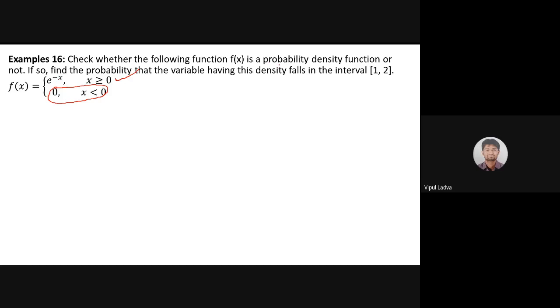Now, first of all, we need to decide whether this provided function will act as a probability function or not. And I'd use one more word over there, that is probability density function. Why? Because we are dealing with intervals. Look, this is the interval, from 0 to infinite, a closed interval 0 to infinite. Instead of writing like that, I can write 0 to infinite.